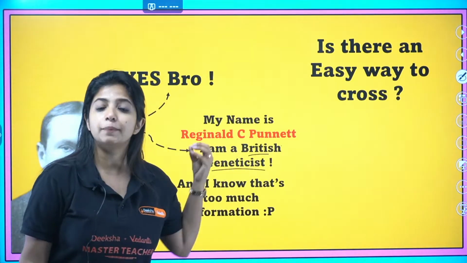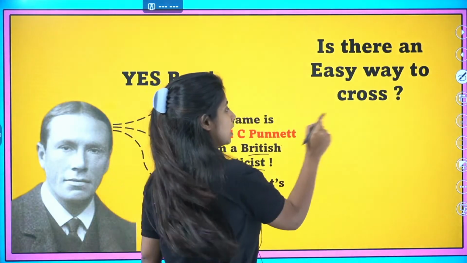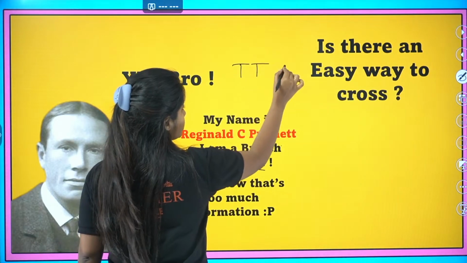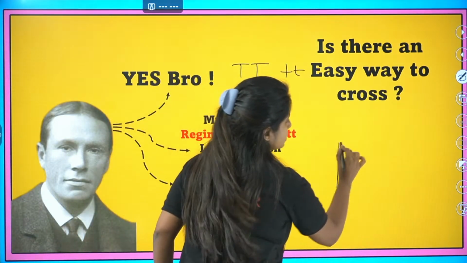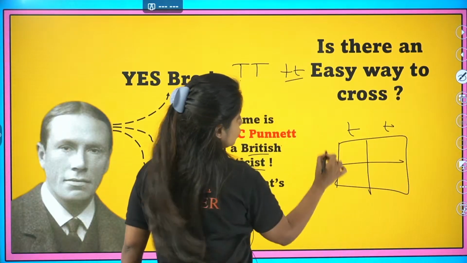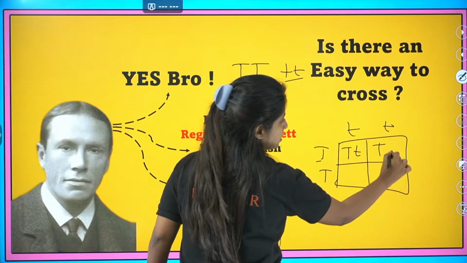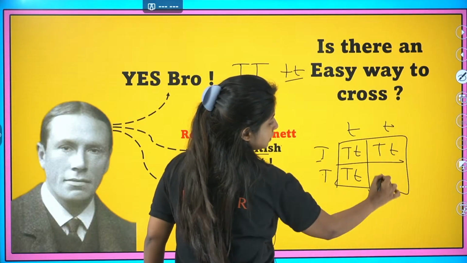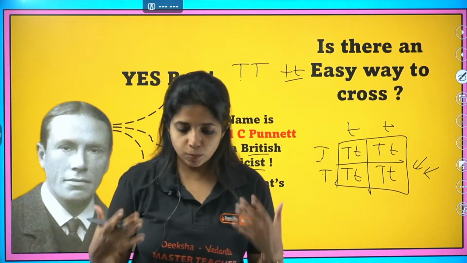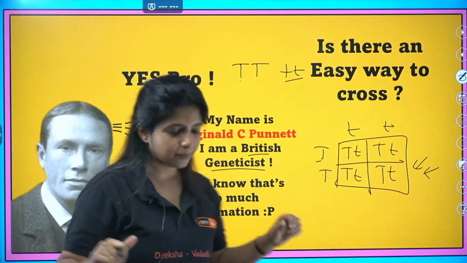His name is Reginald C. Punnett. He came up with the Punnett square, and the Punnett square is actually very, very easy in comparison to the crossing thing. In a Punnett square, what do you do? Suppose you want to cross this and this. You make the square, you put two alleles over here, small t, you put two alleles over here, and then you cross. This and this cross, you get this; this and this, you get this; this and this, you get this; and finally this and this, you get this. So this becomes easier when you have multiple other characters being spoken about at the same time. Anyway, please remember Reginald C. Punnett.